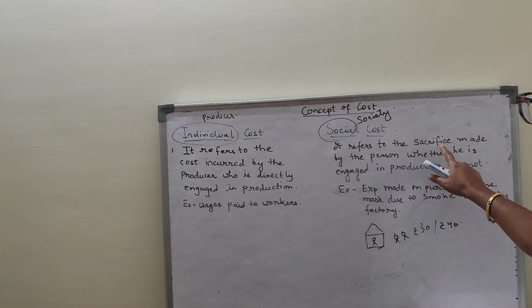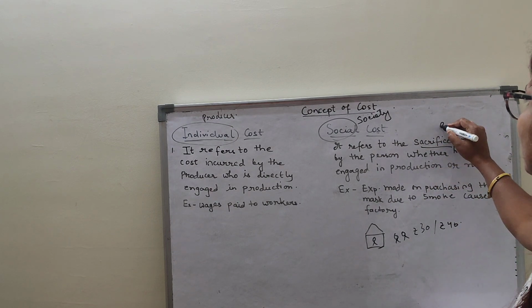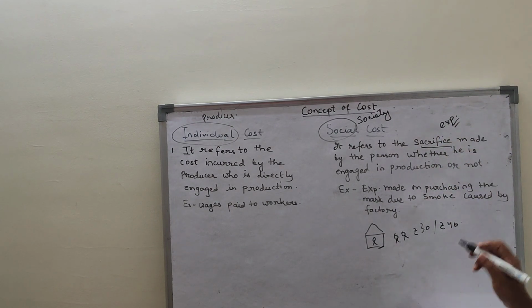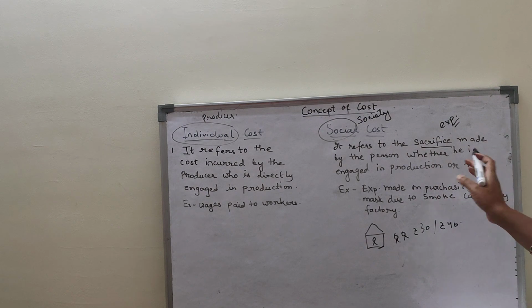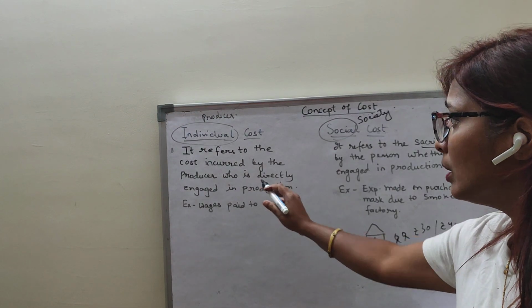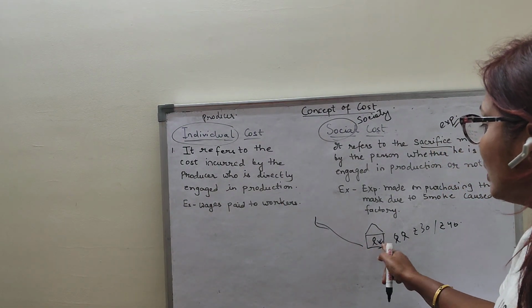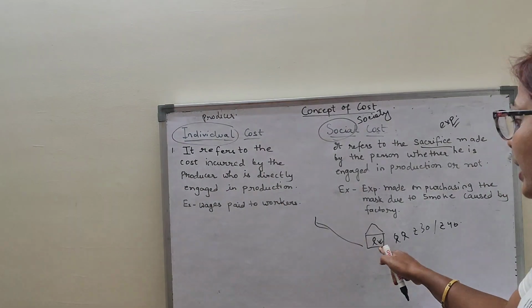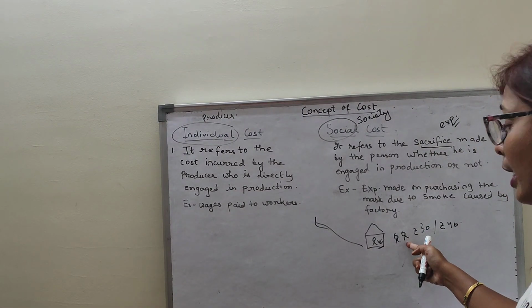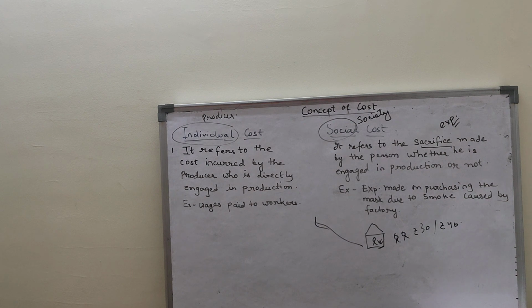So it refers to the sacrifice. Sacrifice here, you can say, is the expenditure made by the person whether he is engaged in the production or not. So the person who is working in the factory and the person who is not working in the factory, those who are staying outside, are also getting affected by this air pollution.